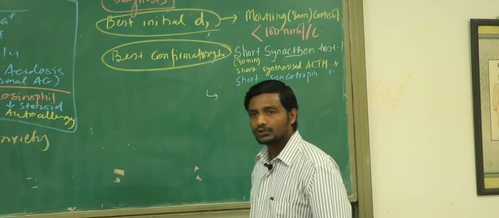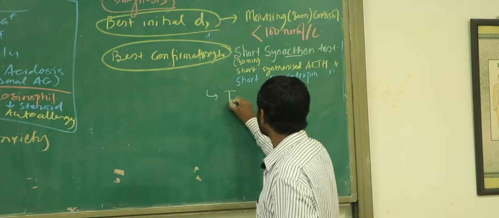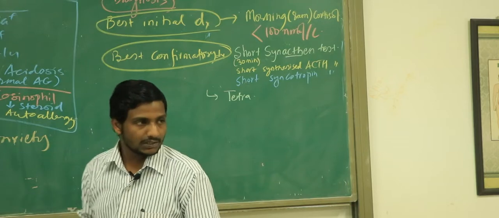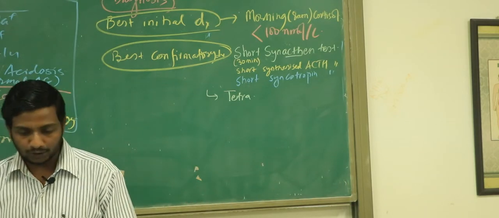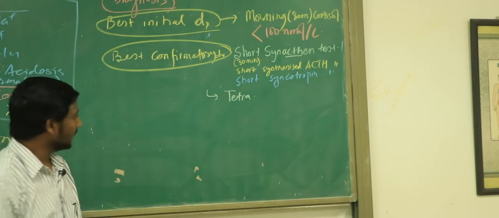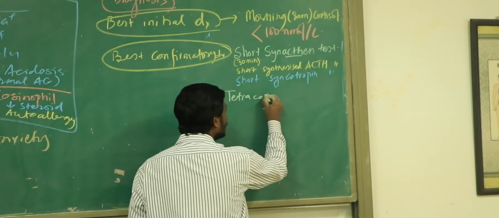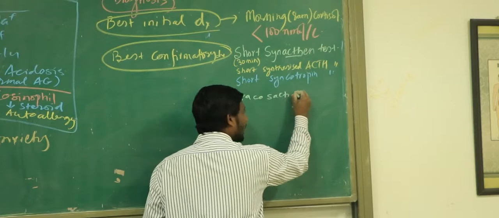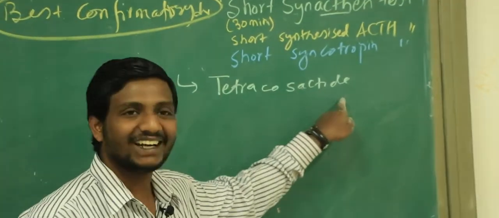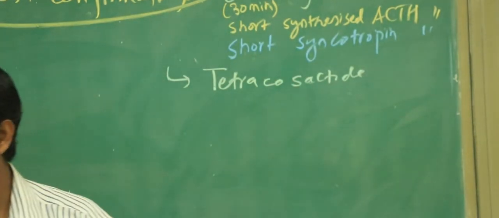What we do in this test is very simple. We give one drug, all of you write this name down. This drug is the synthesized form of ACTH, and we call it tetracosactide. Again, in some books they will use the words short tetracosactide test.